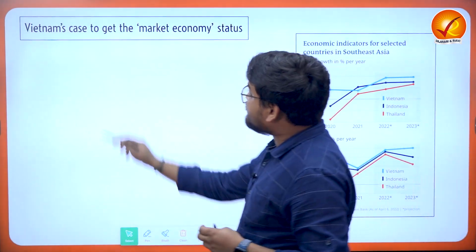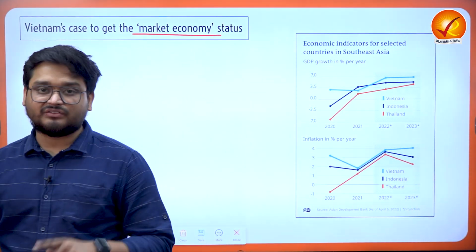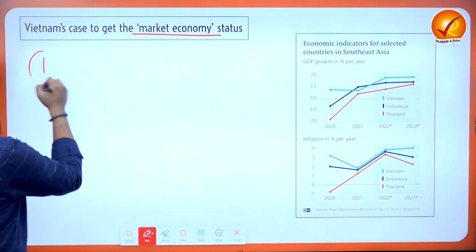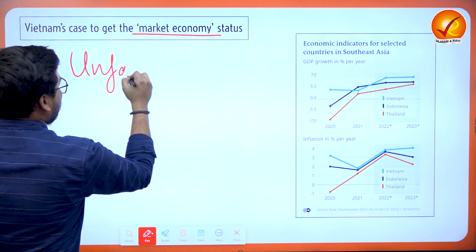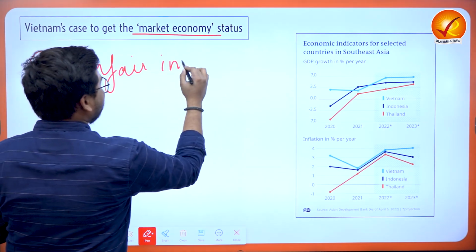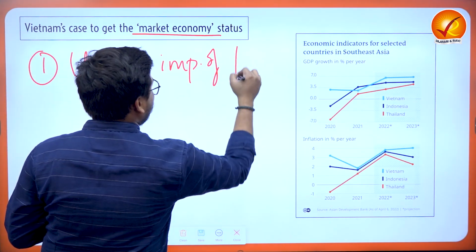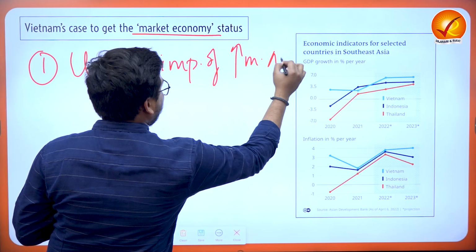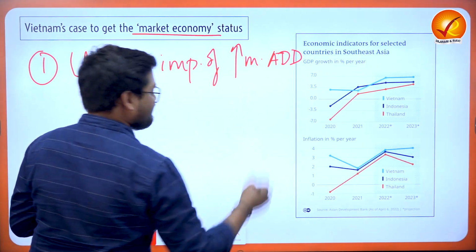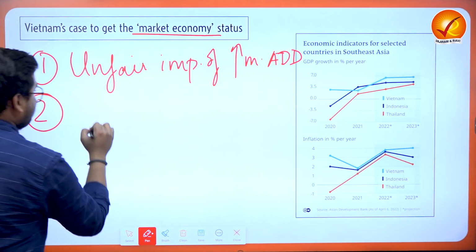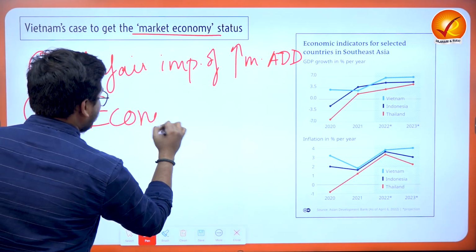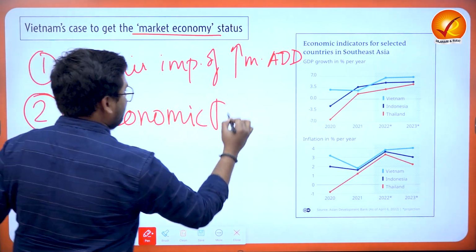And Vietnam's case to get market economy status, firstly, as we have already discussed, is the unfair imposition of high margin anti-dumping duty. The second reason is Vietnam's economic reforms.